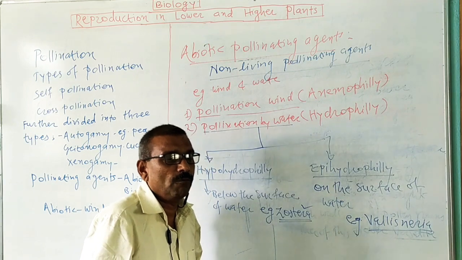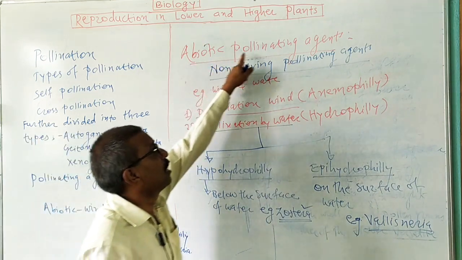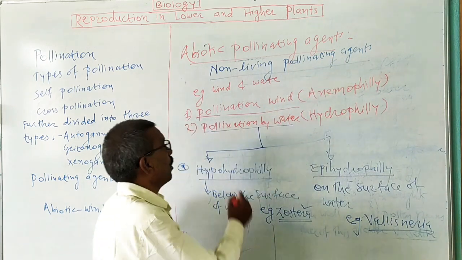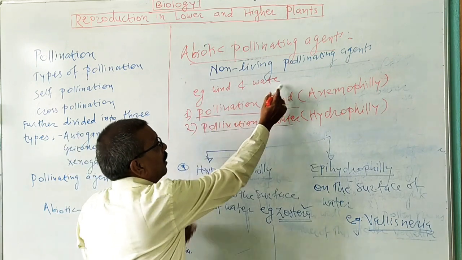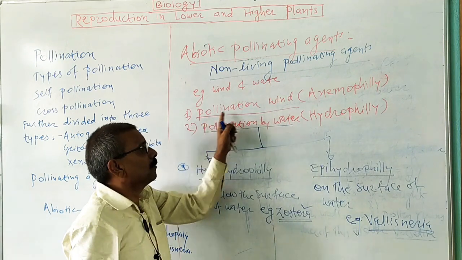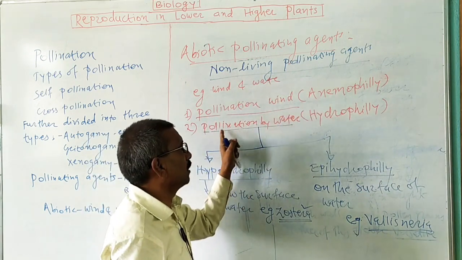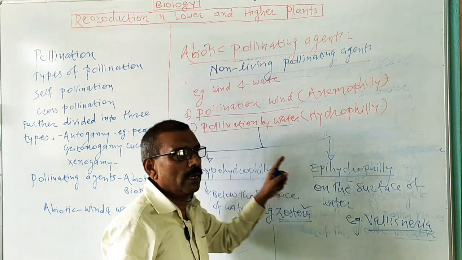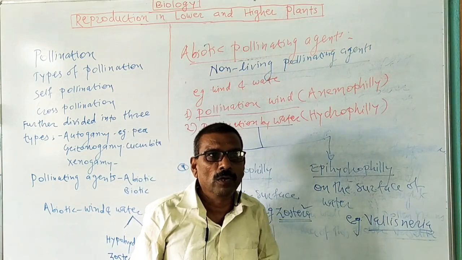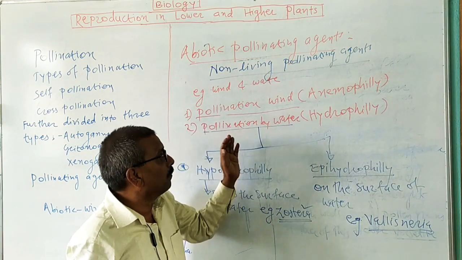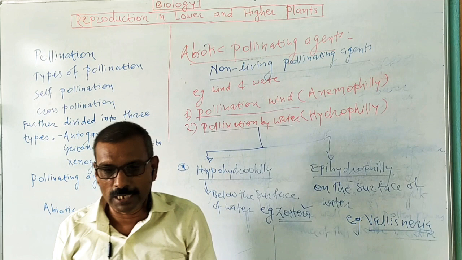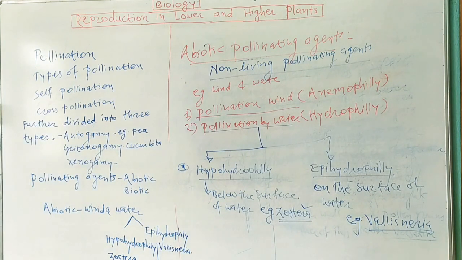Then next we have studied types of pollination on the basis of pollinating agent. The first pollinating agent is the abiotic pollinating agent, known as non-living pollinating agent. There are two types of abiotic pollinating agent, wind and water. Pollination by wind is known as anemophily. Pollination by water is known as hydrophily, and types of hydrophily are hypohydrophily and epihydrophily. Now the remaining types of pollination on the basis of pollinating agent, that is living pollinating agents, we shall continue in the next period.